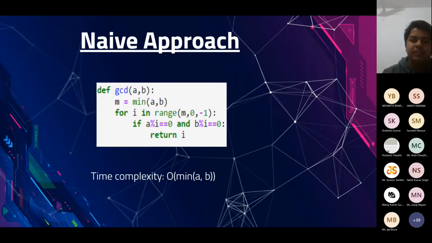Now we saw what GCD was. So let's talk about the algorithm to calculate GCD. We have two numbers A and B. How can I calculate the GCD of two numbers?